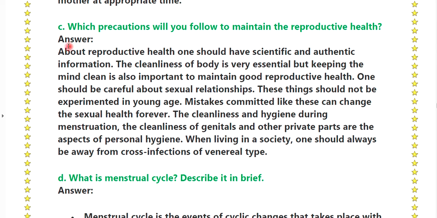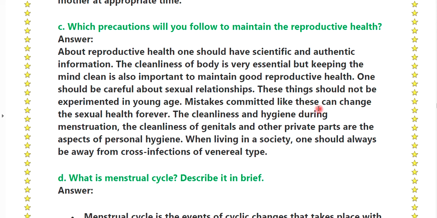C. Which precautions will you follow to maintain reproductive health? Answer. About reproductive health, one should have scientific and authentic information. Cleanliness of the body is very essential, but keeping the mind clean is also important to maintain good reproductive health. One should be careful about sexual relationships. These things should not be experimented with at a young age.